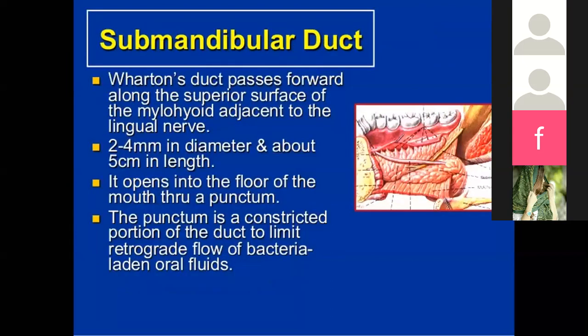Now, the submandibular duct, also known as Wharton's duct, passes forward along the superior surface of the mylohyoid adjacent to the lingual nerve. It is 2 to 4 millimeters in diameter and about 5 centimeters in length. It opens into the floor of the mouth through a punctum. Now, the punctum is a constricted portion of the duct to limit the retrograde flow of bacteria-laden oral fluids.